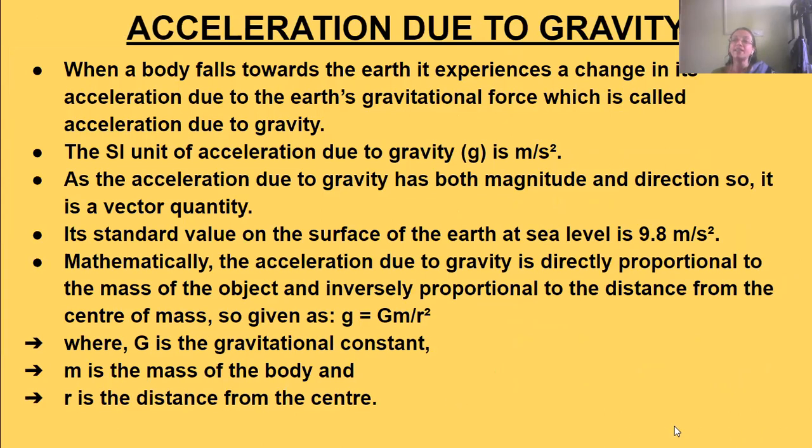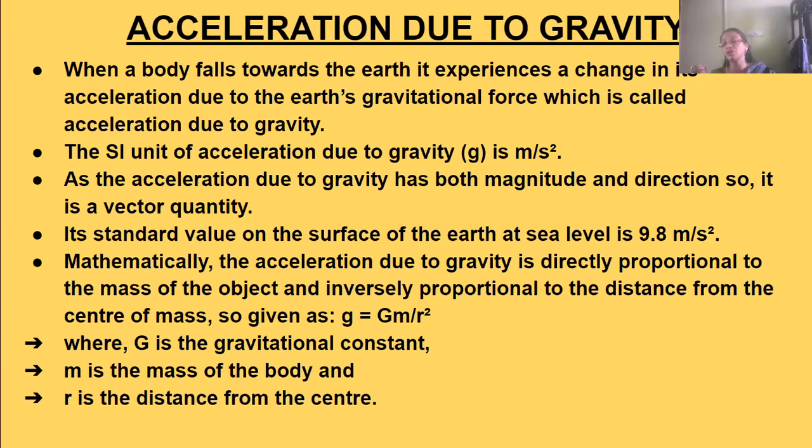Now we come to acceleration due to gravity. Okay. What is acceleration due to gravity? When a body falls towards the Earth, it experiences a change in its acceleration. Its acceleration increases. Why? Due to Earth's gravitational force. Earth pulls the object towards it, and this acceleration, experienced by the object due to the gravitational force of the Earth, is known as acceleration due to gravity.